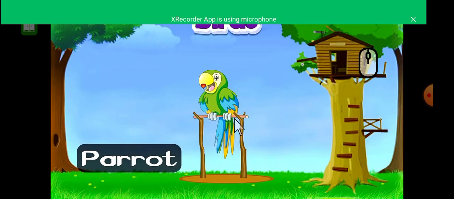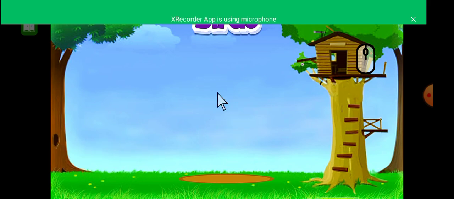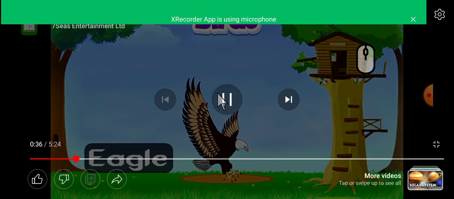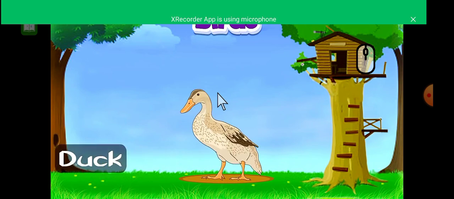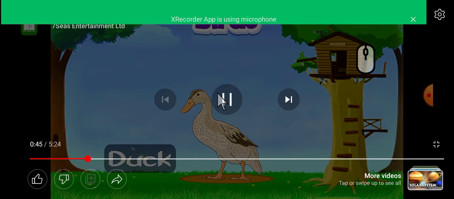Parrot, eagle, duck. What is this, class? This is a duck. Duck is a bird.